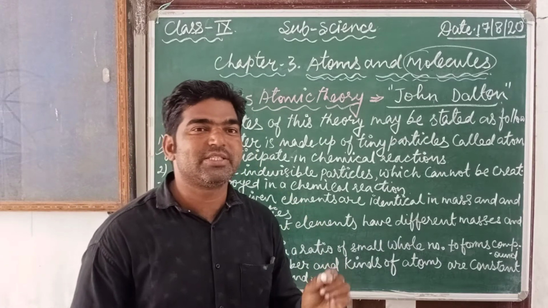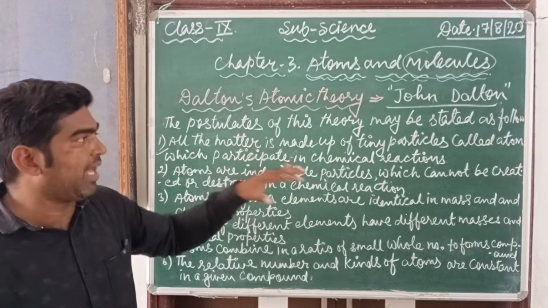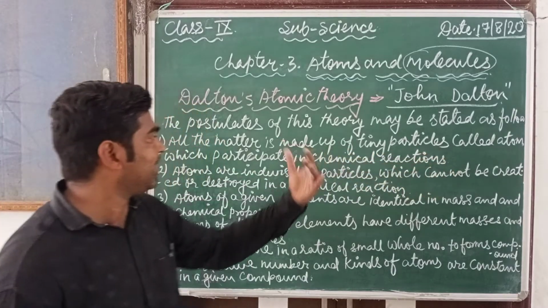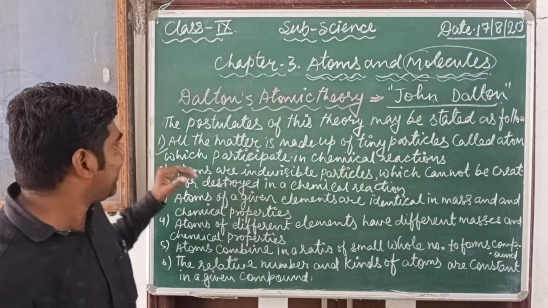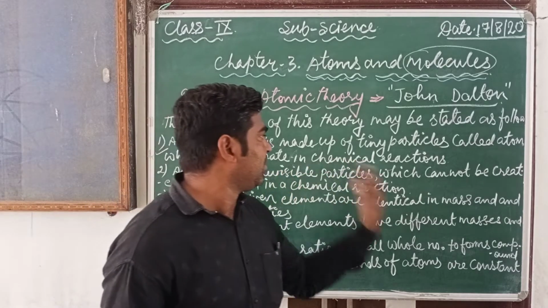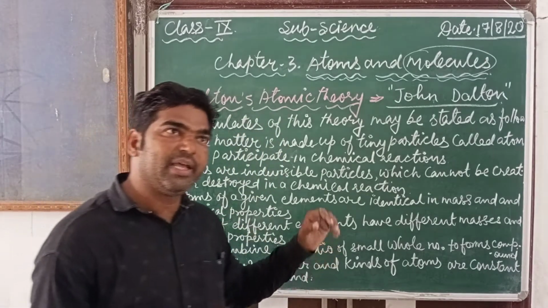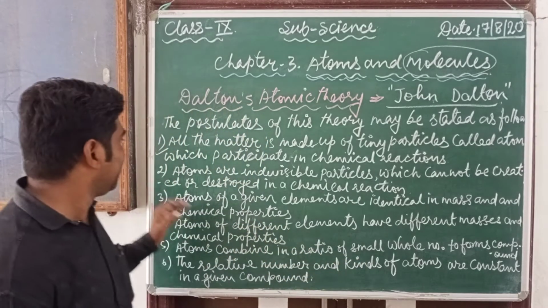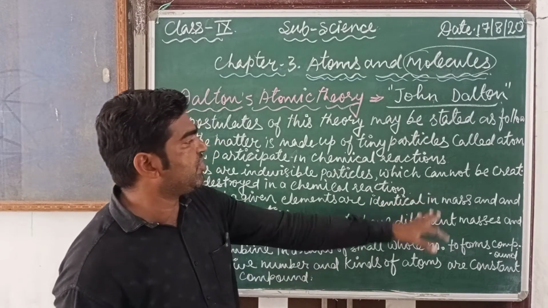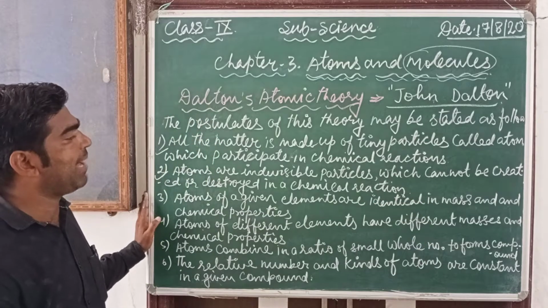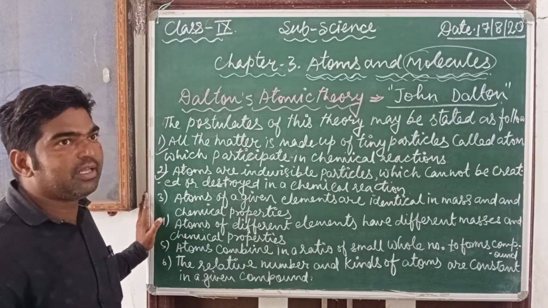Atoms are the smallest unit of matter, and atoms can take part in a chemical reaction. Second, atoms are indivisible particles which cannot be created or destroyed in a chemical reaction. Means in any chemical reaction we cannot create or destroy atoms.